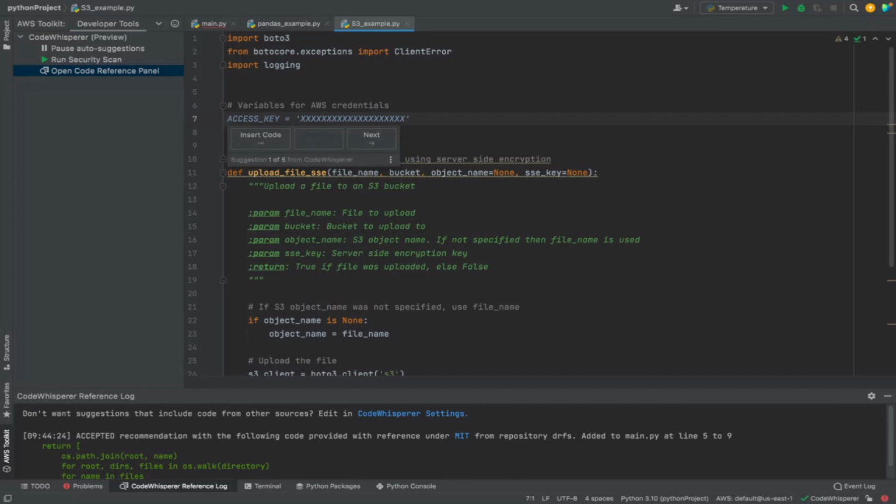So if you nudge it in the wrong direction, it will generate the code for you. One thing we have done here is we generate the variable for the access key, but as you can see, the actual key is masked with all Xs, right? So the model has learned that an access key is probably a pattern of 16 to 20 characters, and a secret key is 32 characters, and it generates random values for those things.